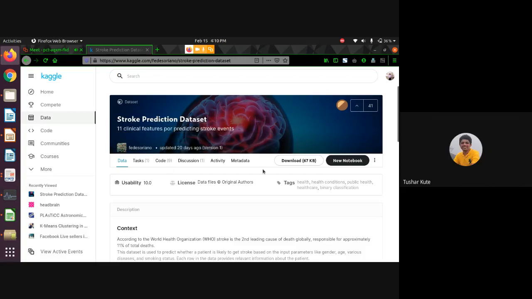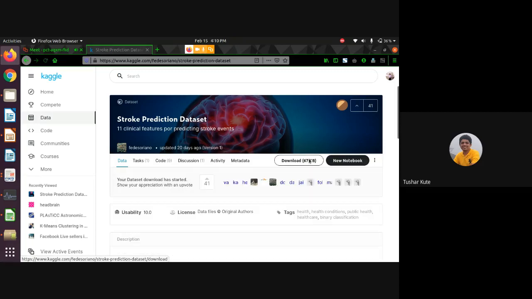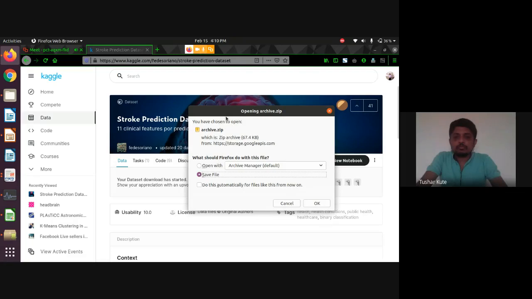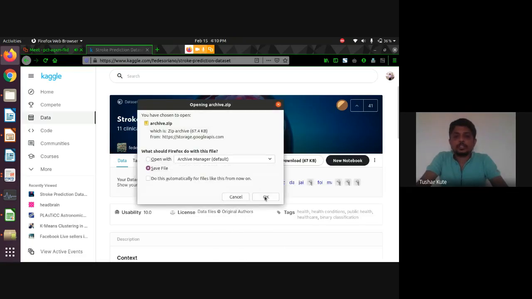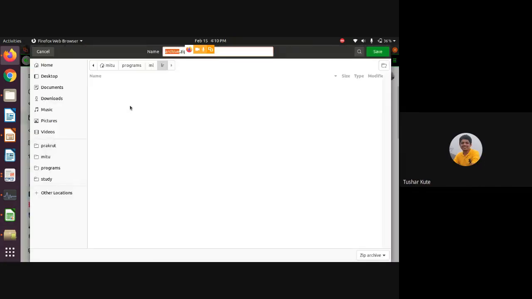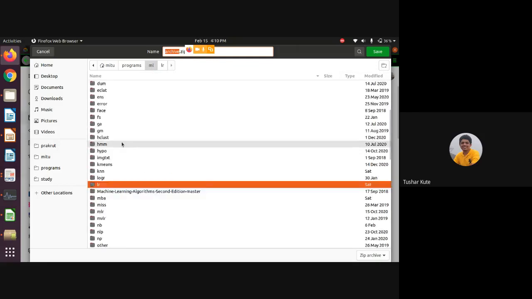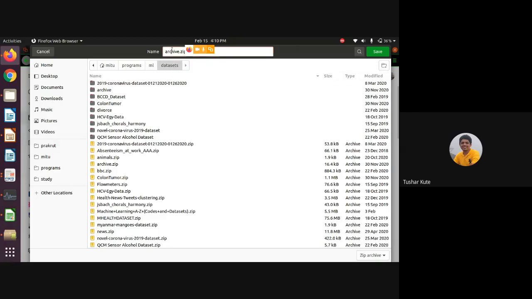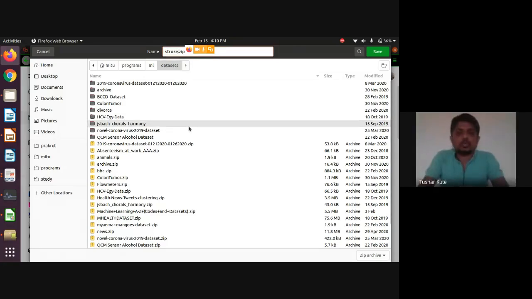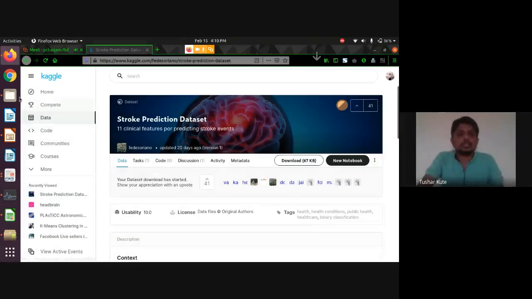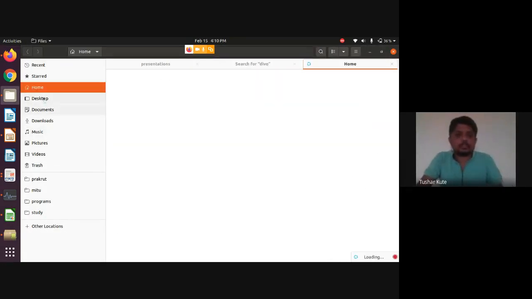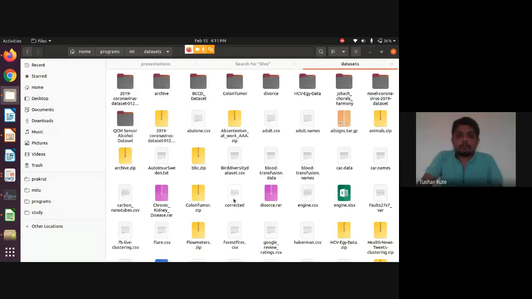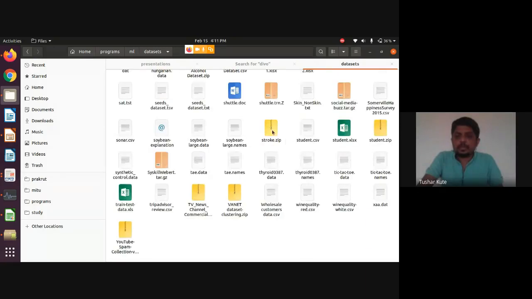Just go to check, download. Yeah, it's downloading. Stroke prediction, yes, okay. Directly available. It's a public repository actually that we can use. So I already have thousands of data sets with me. Out of that, one will be there. Yeah, this is stock prediction. Same, and I'll open it. Yeah, see this one. So it directly downloaded. So data can be retrieved from these sources also.